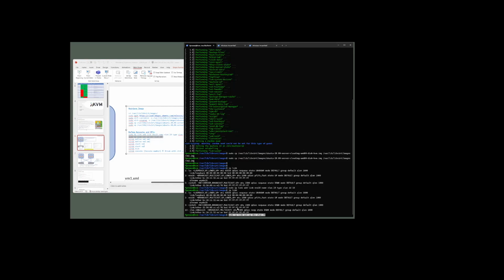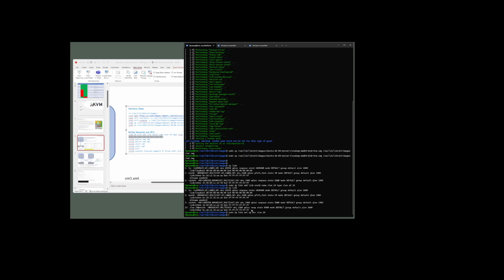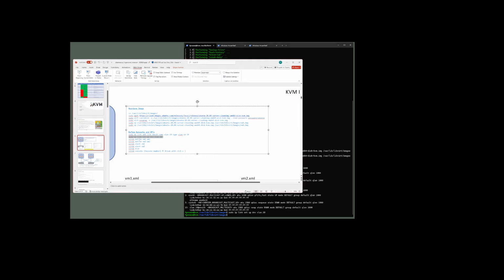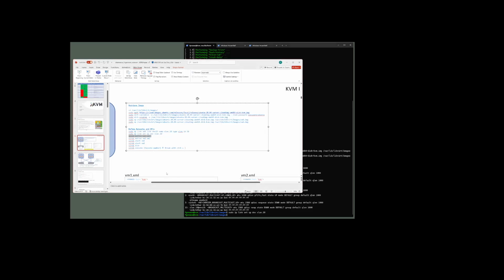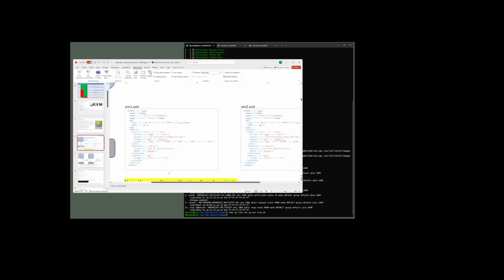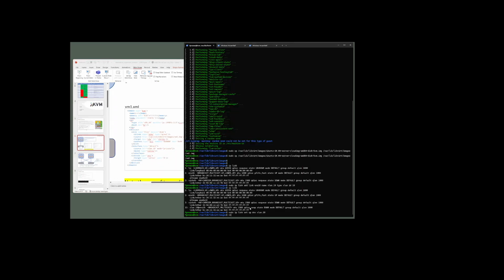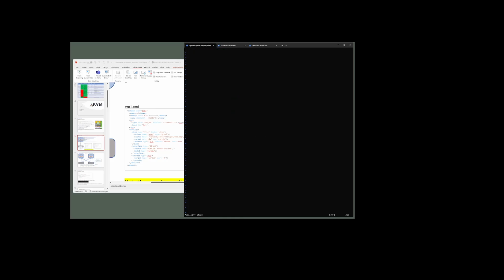Some of this type of low-level configuration can't be done directly inside virsh or inside the XML files. It needs to be defined directly on the host. Now I'm going to define my two files. So I need to make sure I create these first. Maybe I've already got them. No, I don't. Okay, vm1.xml.